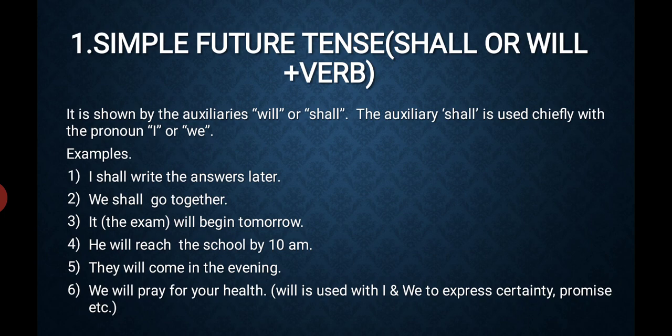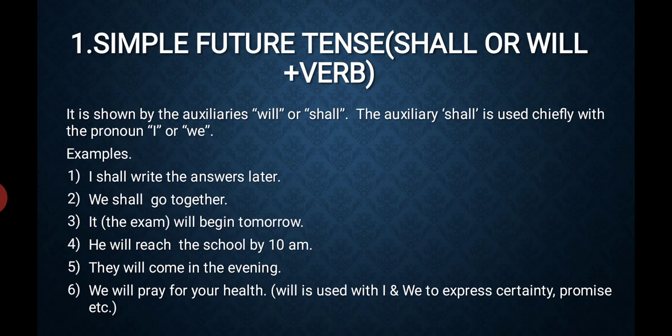They will come in the evening. We will pray for your health. See, here we used will along with we. Otherwise, what we have to use? Shall. So, will is used with I and we to express certainty or promise.